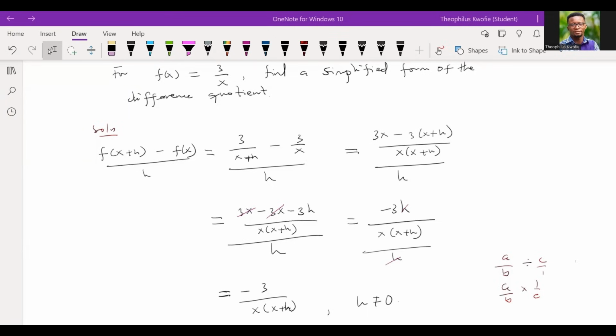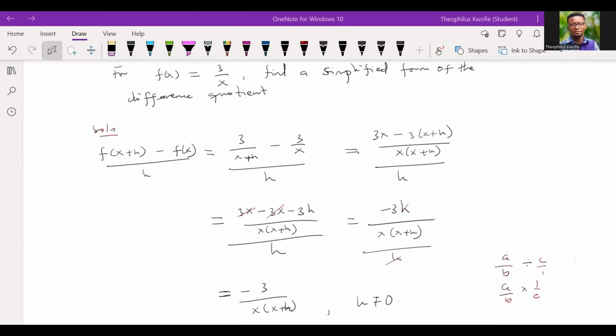So far, we've been able to look at the average rate of change, and we said that it's the slope of a line between 2 points. We said that the average rate of change is a ratio of the change of the output to the change in the input. The line connecting 2 points is called a secant line. So a line that connects 2 points is called a secant line. It's very important that we know it.